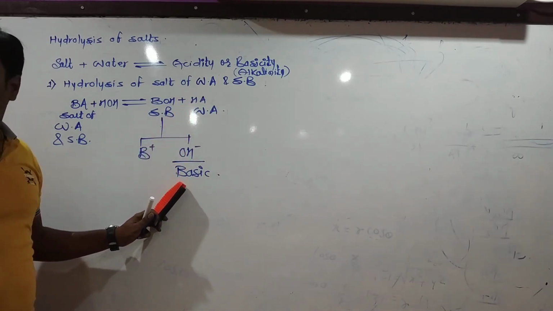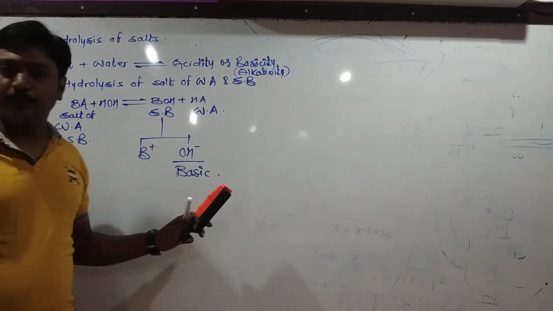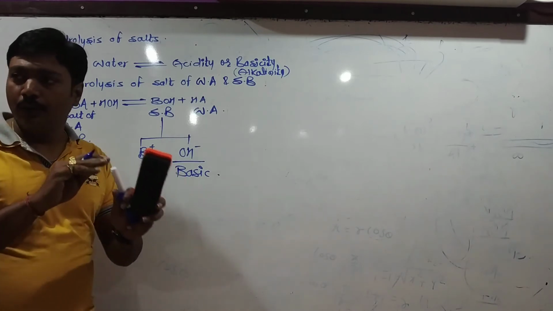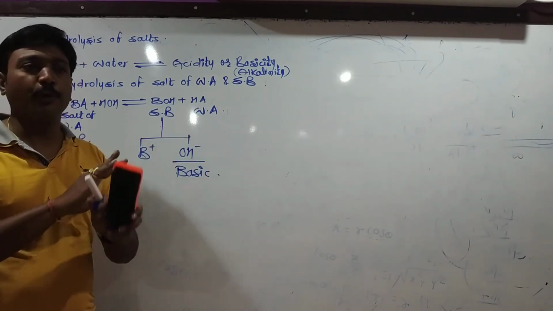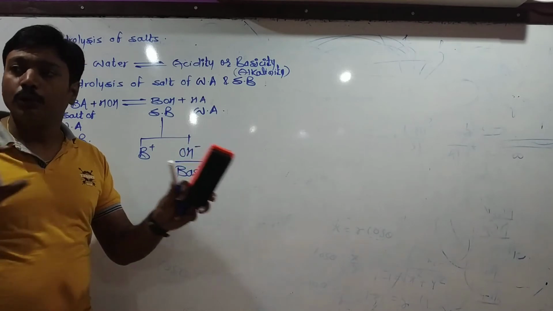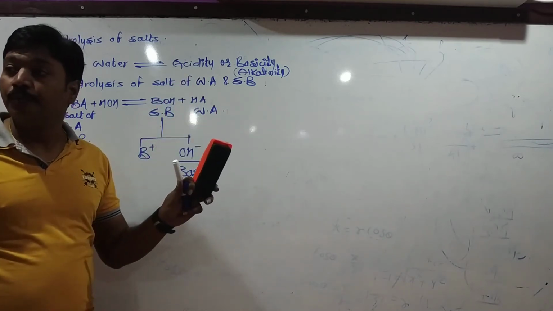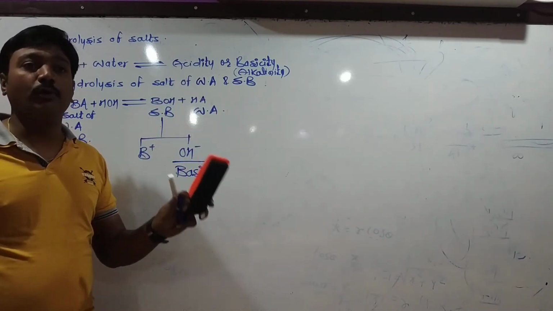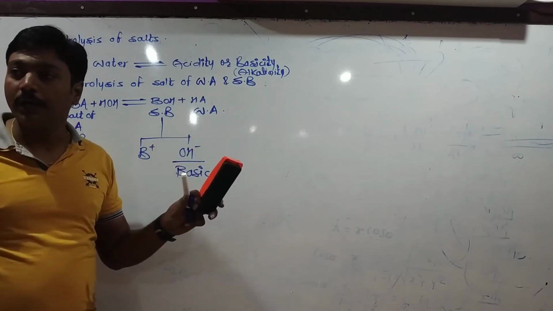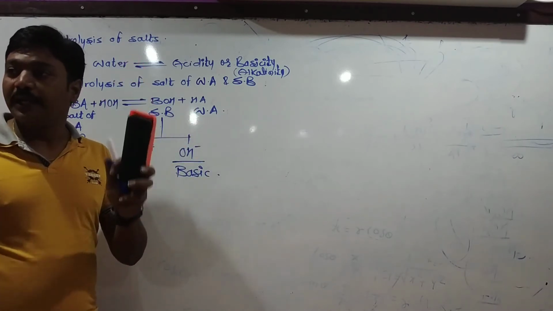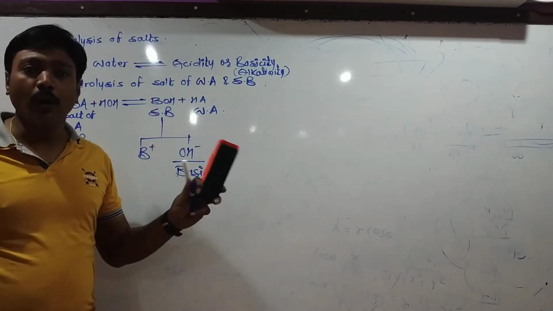solution. Okay. The first one is the salt of a strong acid and a strong base, which is neutral and does not produce any acidity or basicity in the solution. Therefore, we can say that this salt does not undergo hydrolysis. Which salt? The salt of a strong acid and a strong base does not undergo hydrolysis.